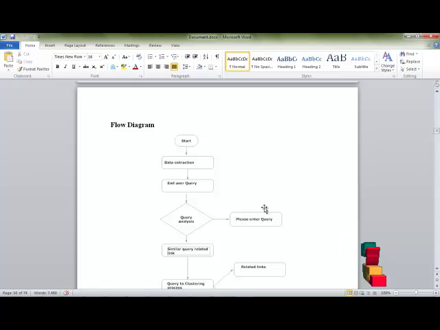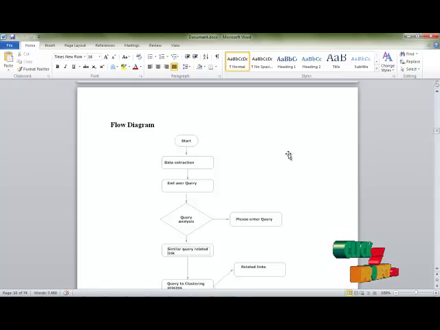This is our project flow. First is start, then the data extract process. Data extract means we select the data set, extract it, and store it in an SQL table. The end user query is where the user enters a query like car, hotel, flight. The query analyze process checks what type of query the user has entered. This is called the query analyze process.